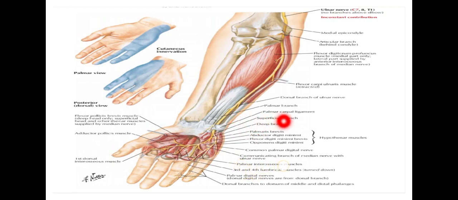You can see the palmar cutaneous branch. Palmar branch, right? Can you see the palmar branch? This is the palmar branch. It supplies the skin over the hypothenar eminence. The thenar eminence is supplied by the median nerve, so the hypothenar eminence is supplied by the ulnar nerve. This is the palmar branch. It supplies the skin over the hypothenar eminence.